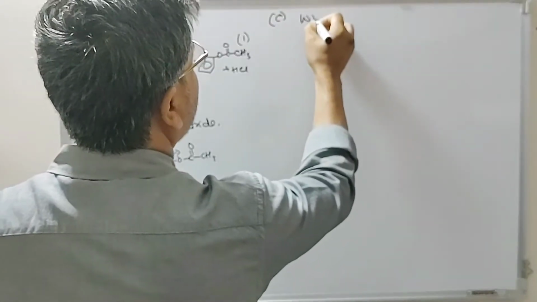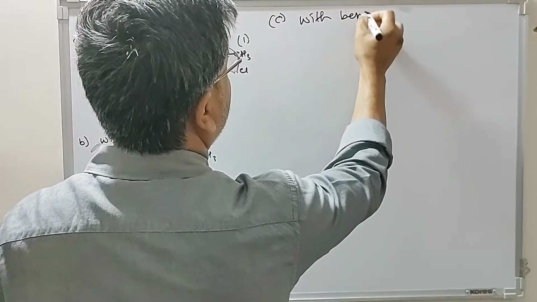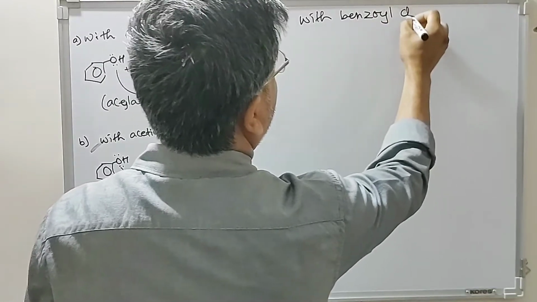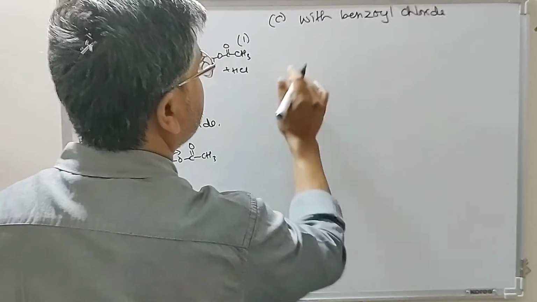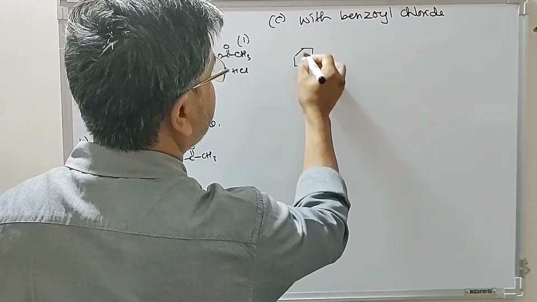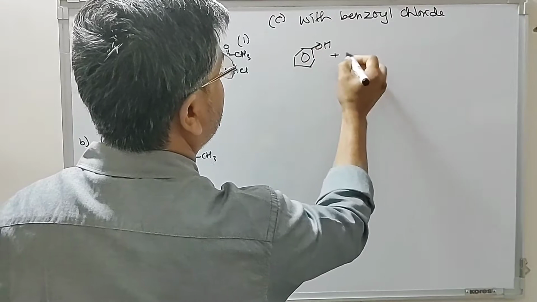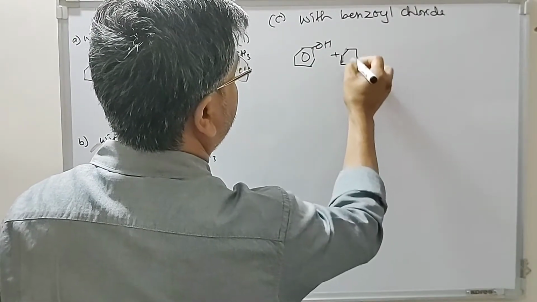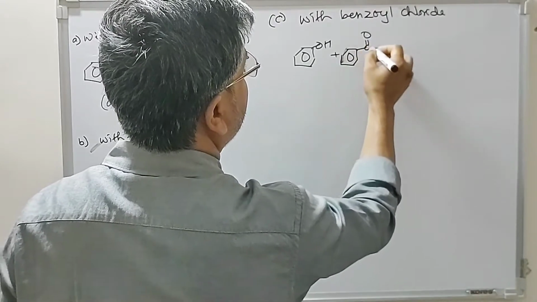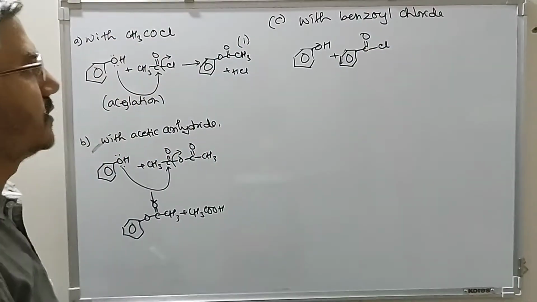Then the reaction with benzoyl chloride. We have this phenol reacting with benzoyl chloride.